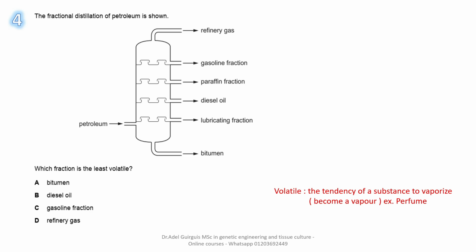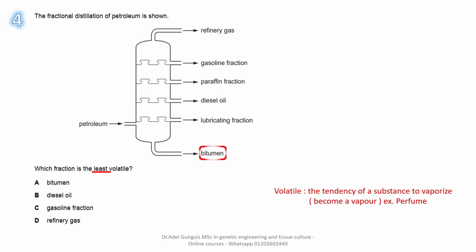What would happen to perfume? It evaporates. This is called a volatile substance. Perfume is volatile. Water is also volatile, but to a lesser degree. So, which fraction is the least volatile? Least means minimum of all ingredients obtained by fractional distillation of petroleum.